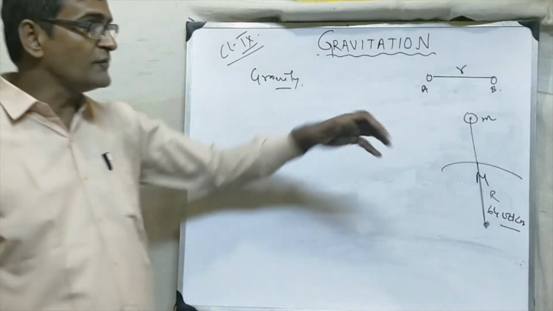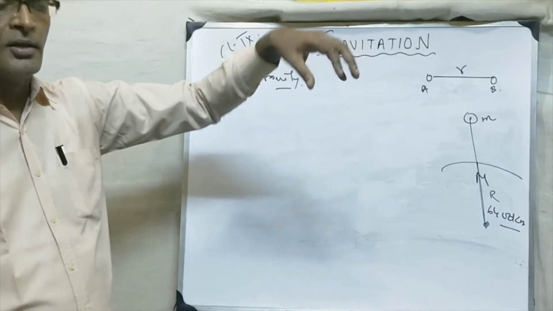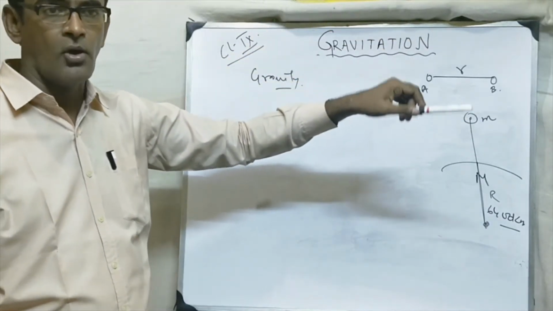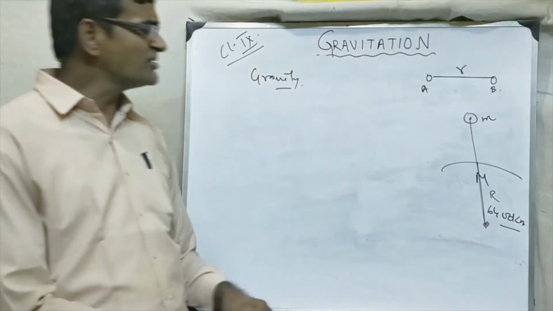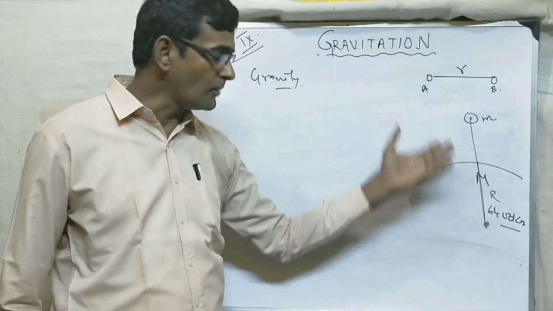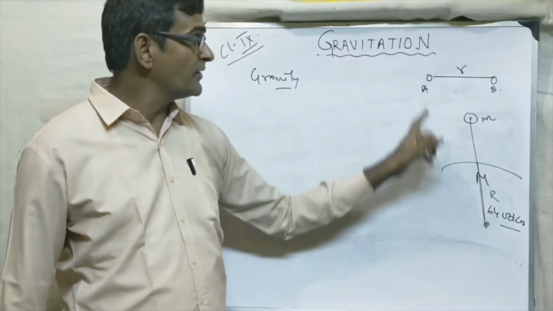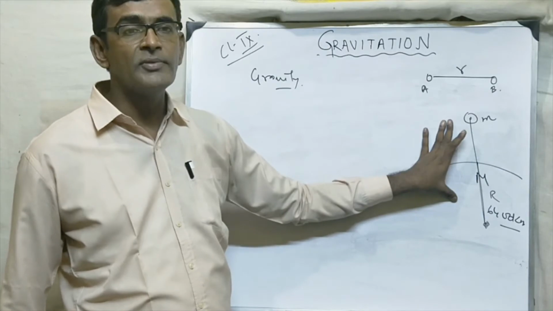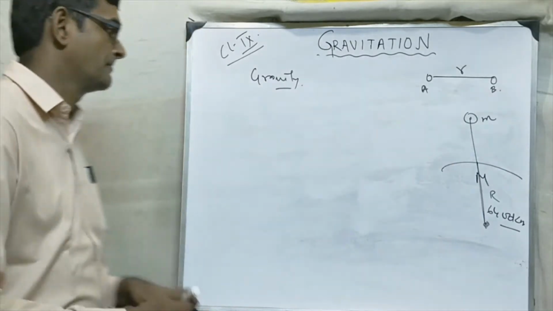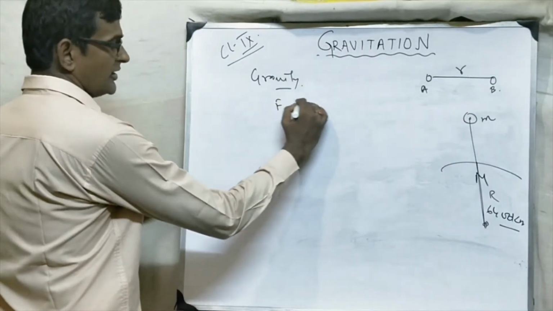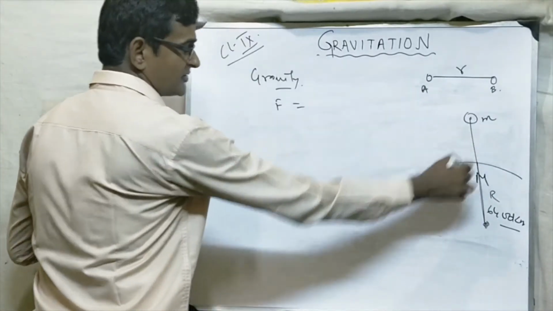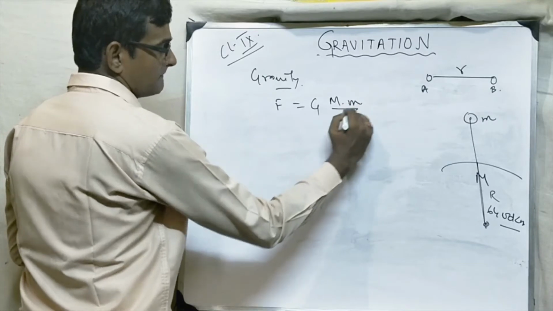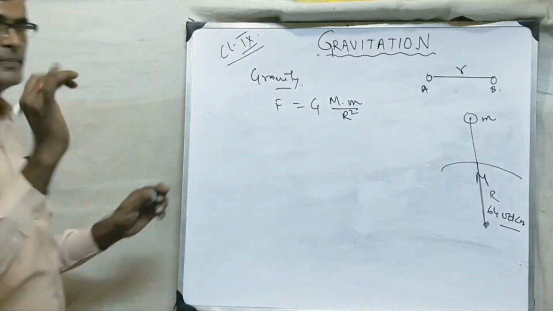So if you keep any object, suppose I am keeping it 5 or 3 or 2 meter or 1 or 2 meter above the earth, this distance is nothing compared to the radius of the earth. So if we are talking of two bodies, what is the distance between them? The radius of the earth. Now see, what is the force of attraction? F is equal to G M m by R square. Keep in mind.